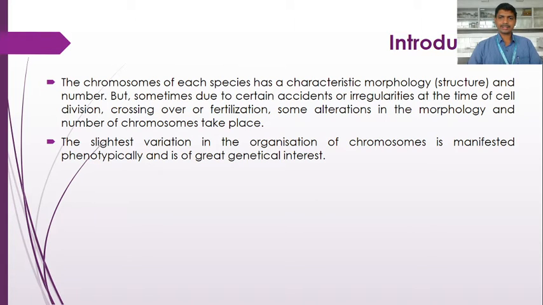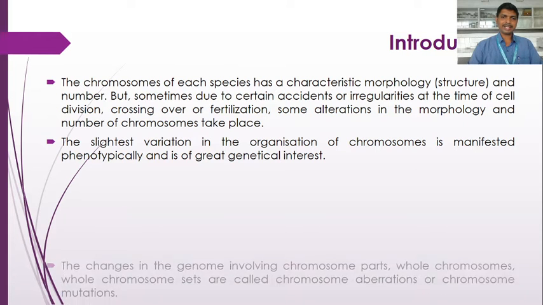These irregularities during cell division create variations in the organization of the chromosomes, which lead to a change in the phenotypes and are of great genetical interest, because the chromosomes of each plant species have a characteristic morphology and number, but when a change takes place in the morphology and number of chromosomes, it leads to a change in the phenotypes of the organism.